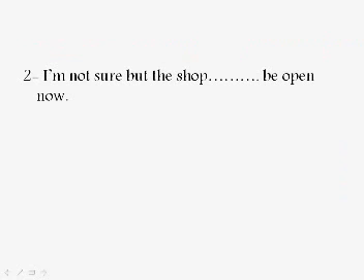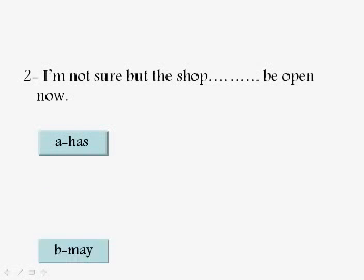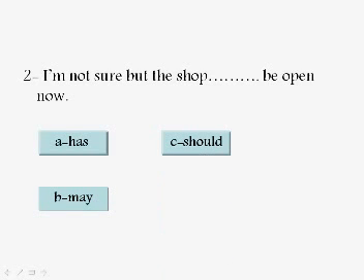I'm not sure, but the shop be open now. I'm not sure. This is the most important part of the sentence. I'm not sure, but the shop, do you think has, may, should, or will? If you are not sure, you're talking about a possibility. So, yes, excellent. May. I'm not sure, but the shop may be open now. Okay, nice.